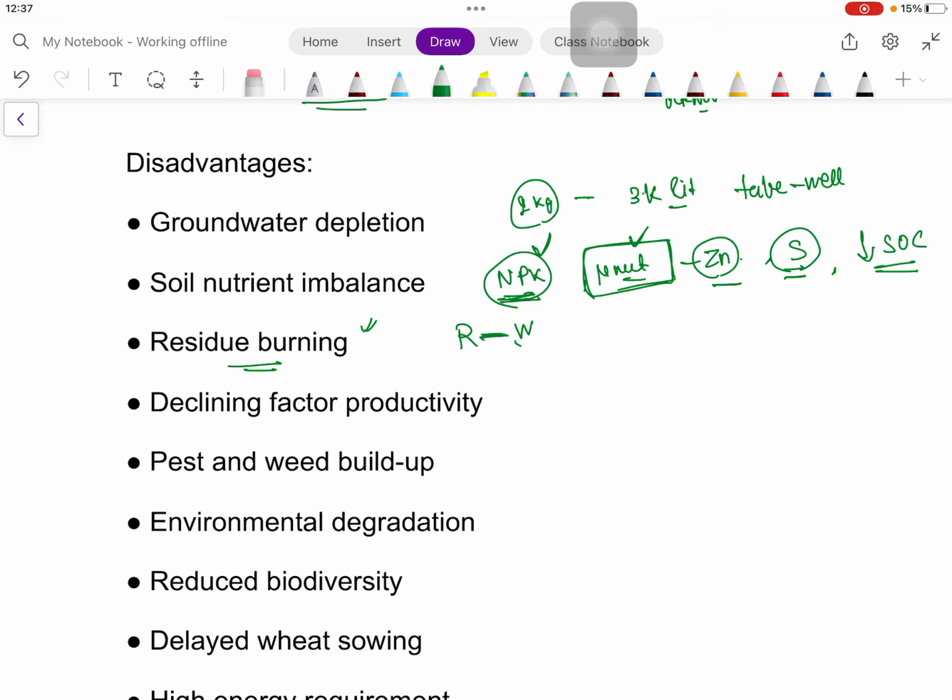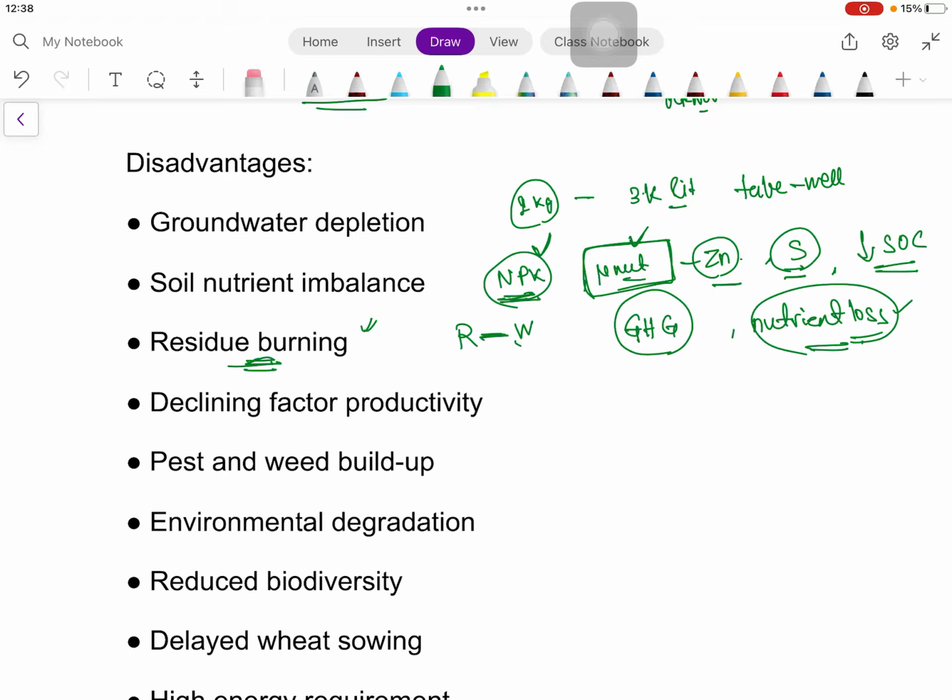And what are the problems associated with residue burning? As we know, many greenhouse gases are emitted, so air pollution. And another is nutrient loss. How does nutrient loss occur? One thing is that the residue which would have added carbon and organic matter to the soil is lost. So nutrient is also lost.